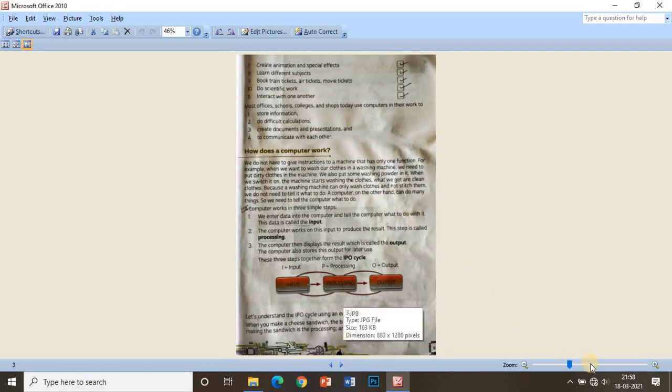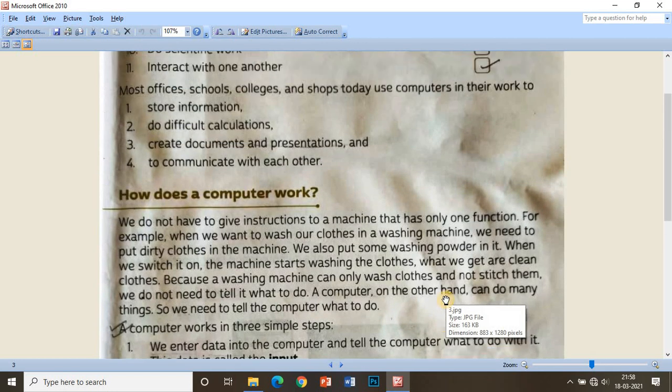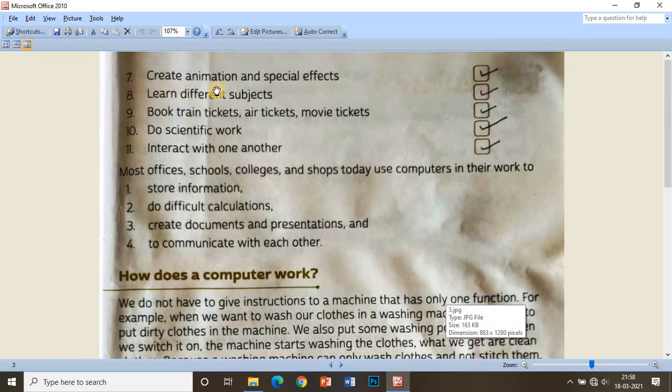There are a few more questions given about the computer. It can create animation and special effects. Yes, it can. Learn different subjects. We can learn different subjects with the help of a computer. It can book train tickets, air tickets, movie tickets. Do scientific work. Yes, it is used by scientists also to complete their work. Interact with one another. If we want to make a video call, we can make a video call with our friends or relatives in a distant place with the help of a computer and the internet.